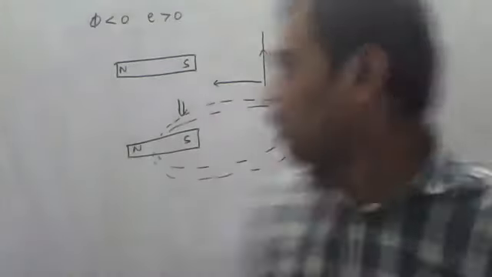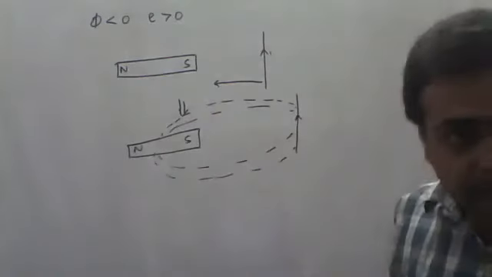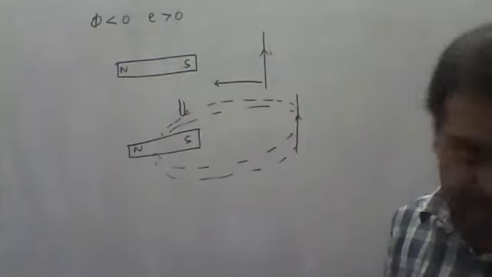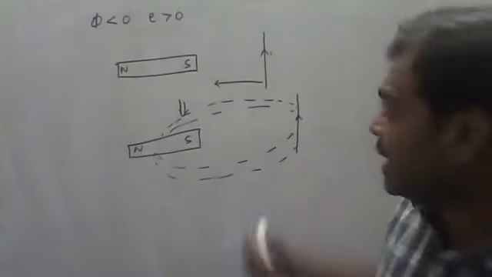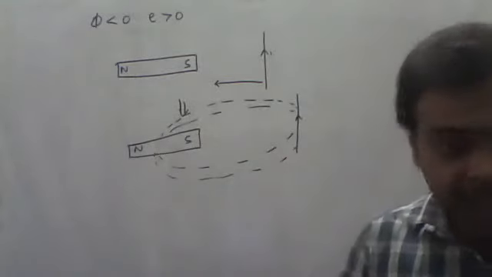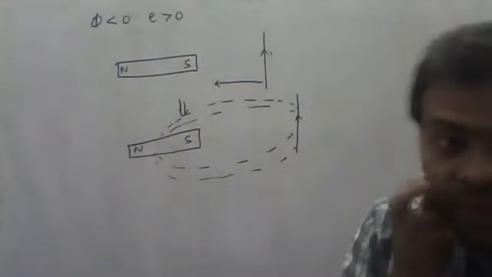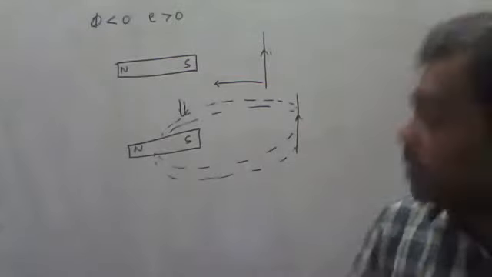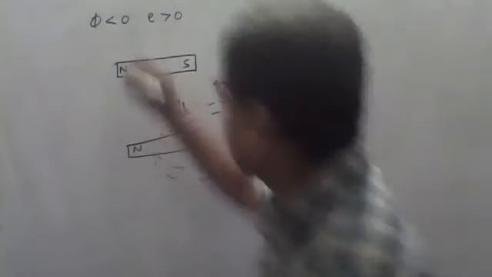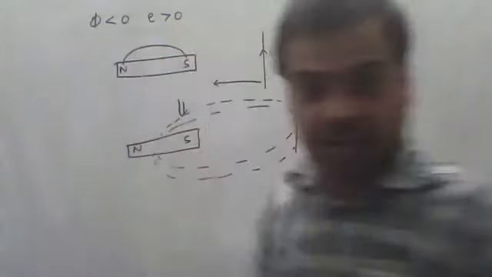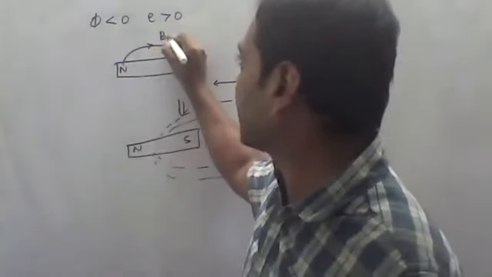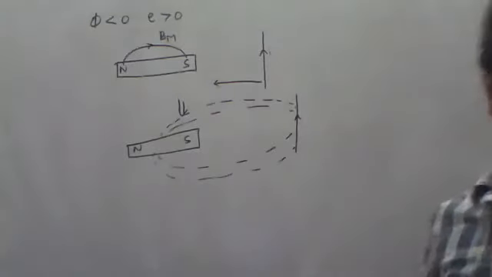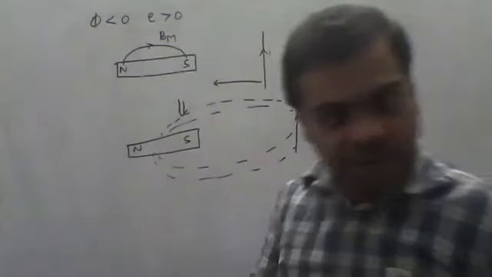Now, whenever it is repelled, the magnetic field lines will decrease. Due to that, as magnetic field B decreases, flux will also decrease. Okay. Now, since flux is decreasing, this is the magnetic field in the magnet. I'll put it as Bm. Okay.